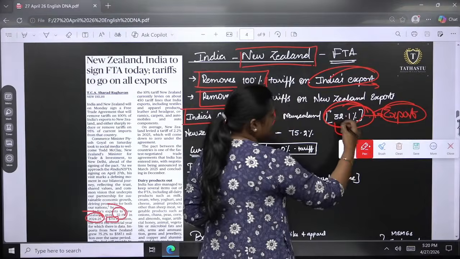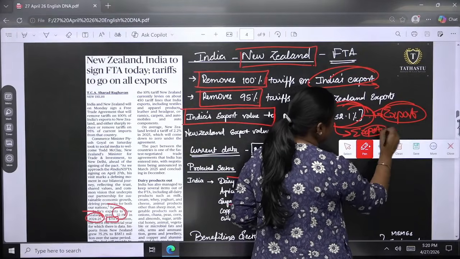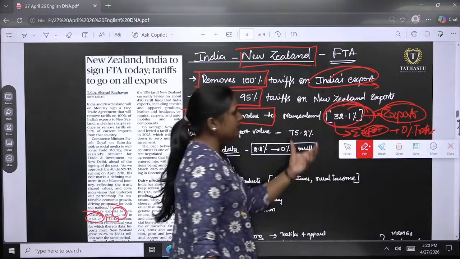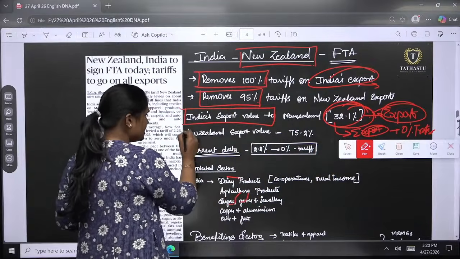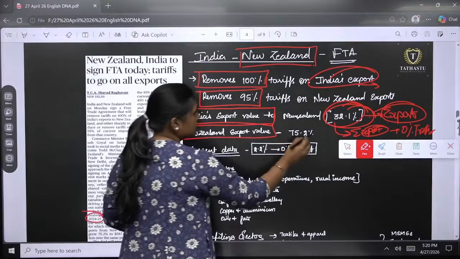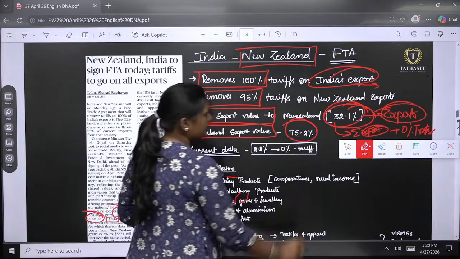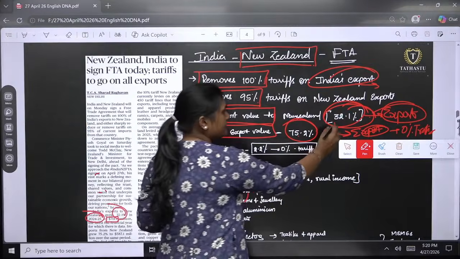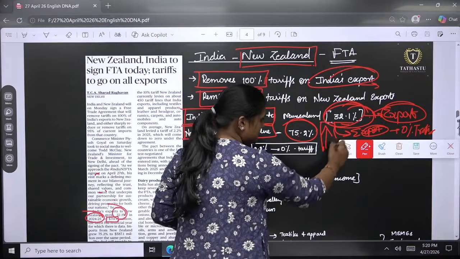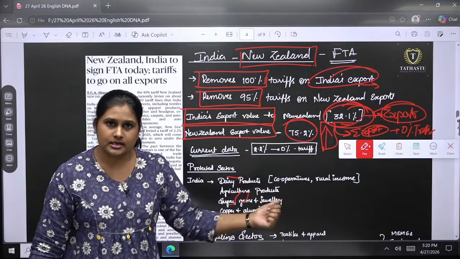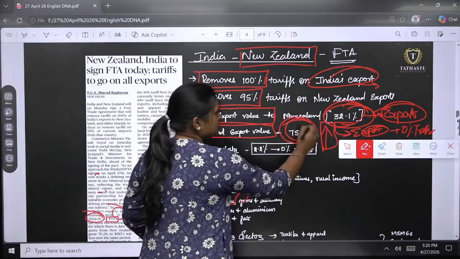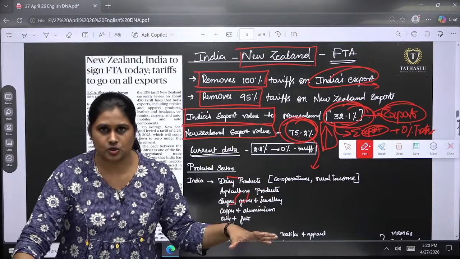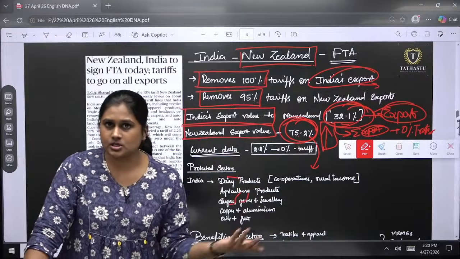So this heavy export will have the benefit of 0% tariff. My money will be saved here, and New Zealand's export to India is around 75.2%. This tariff waiver will help India move from 32% to increased performance. I will be exporting more to New Zealand, and I will also get new products or new commodities from New Zealand. So my market is also open to New Zealand, and vice versa; it is open for each other.